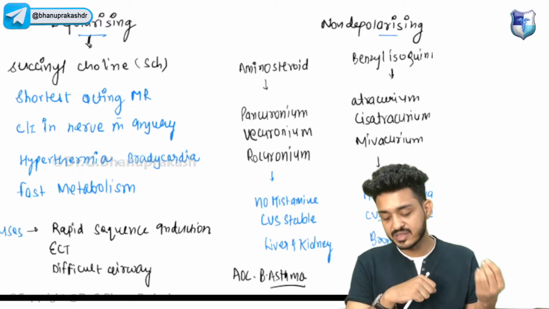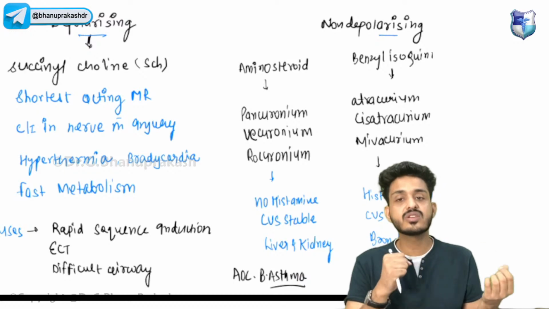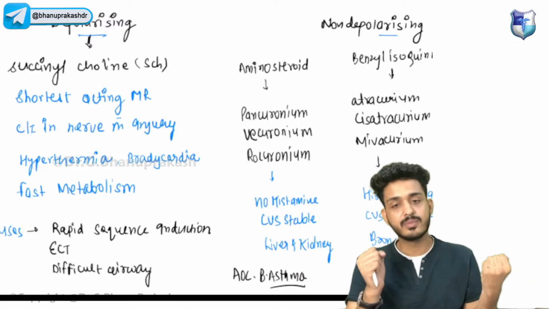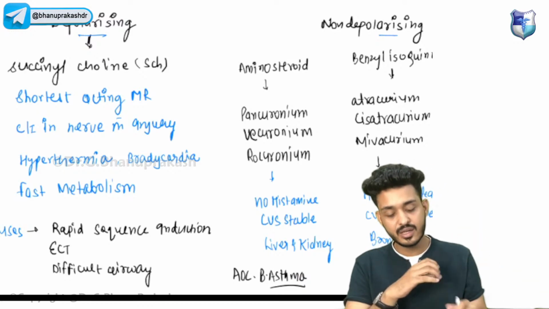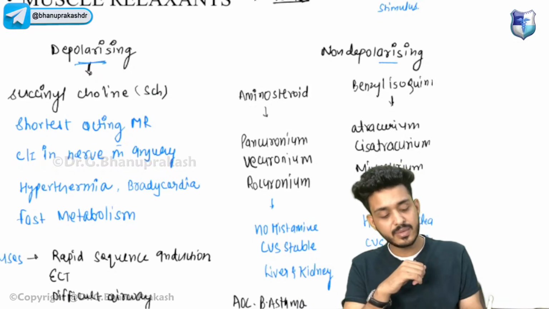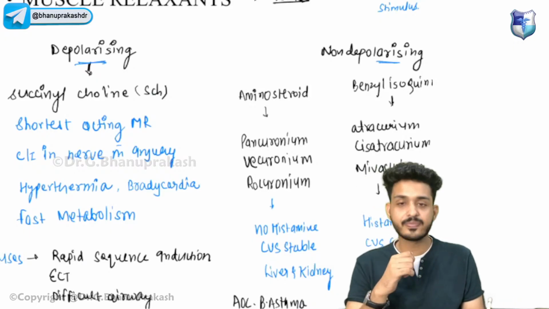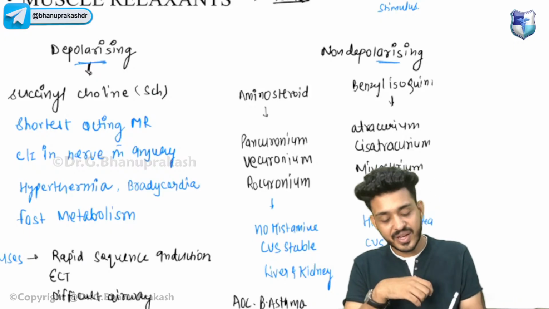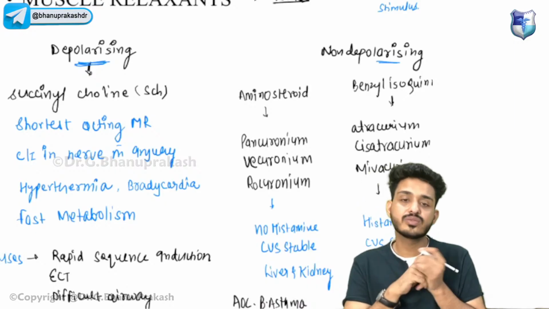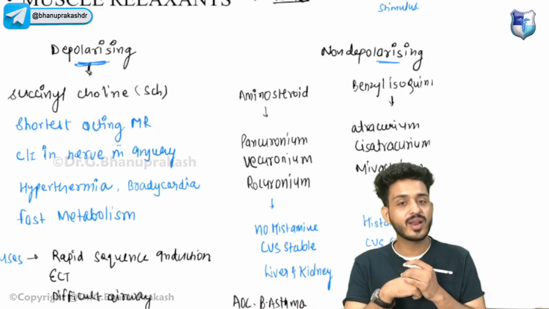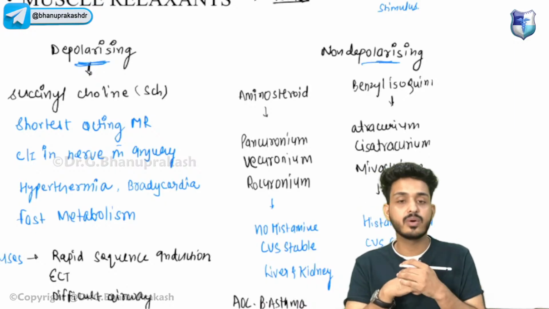What will happen if muscle is not relaxed? The patient will throw his hand, or maybe he will kick you on the face, right? So that is why we need muscle relaxation during surgery. We have two types: one is depolarizing, and the second is non-depolarizing.